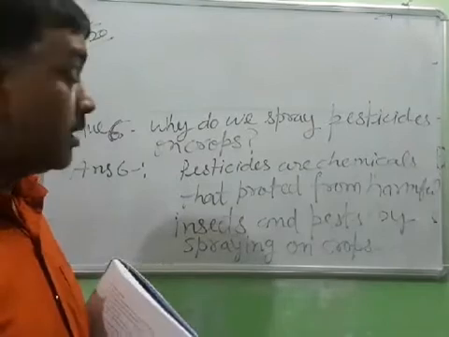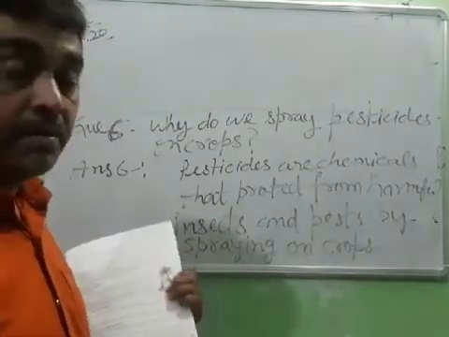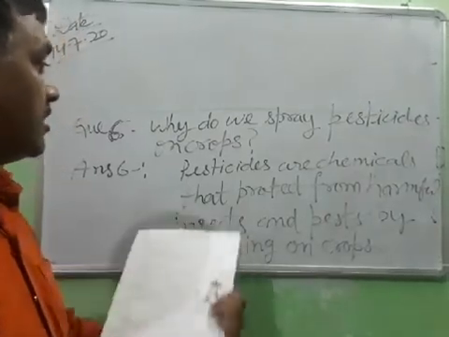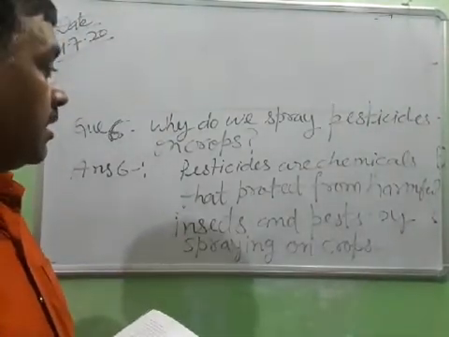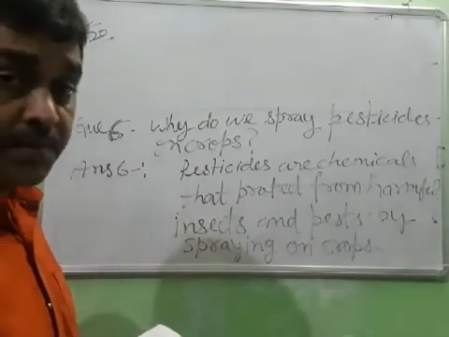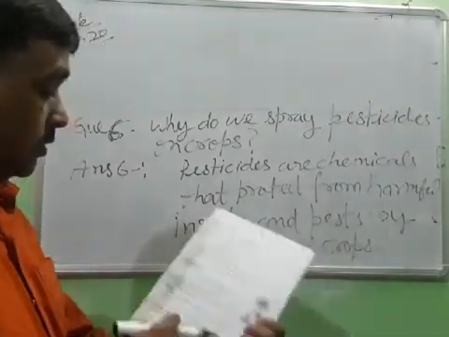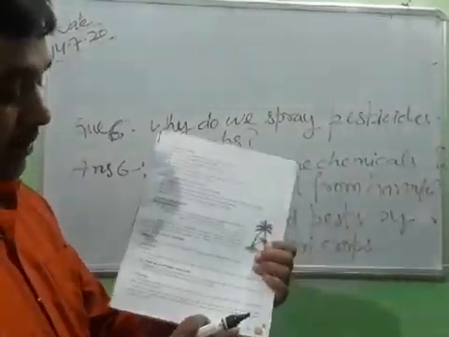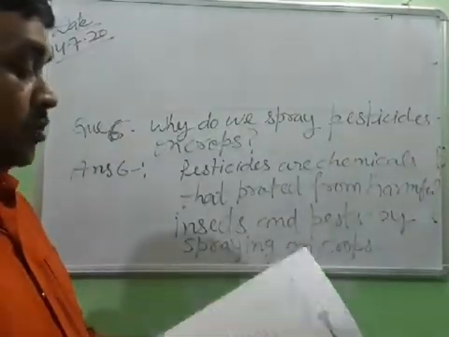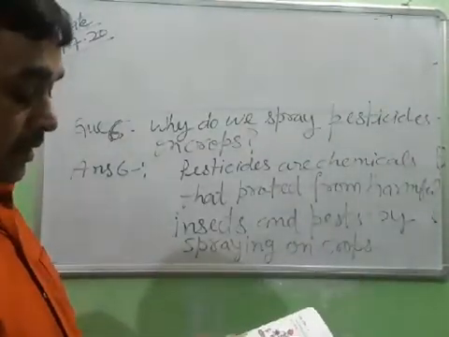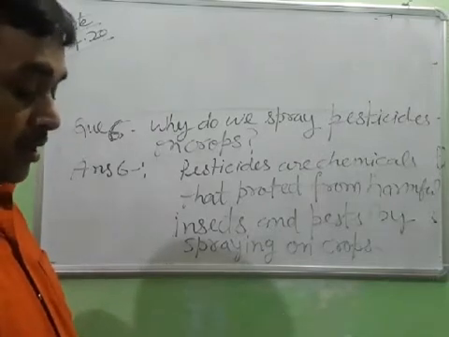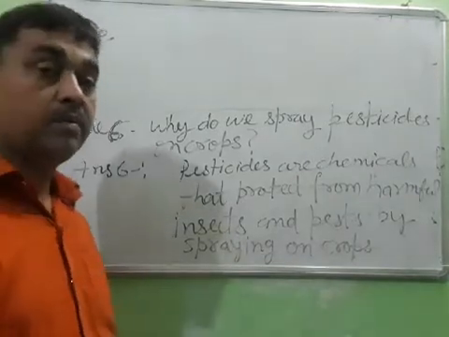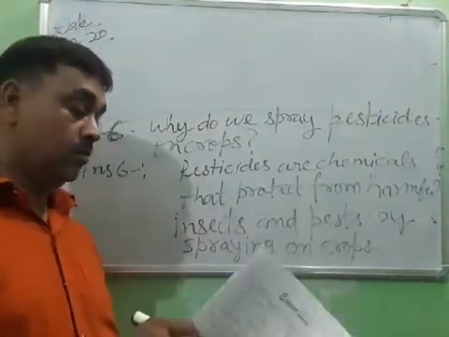First of all, these are man-made in the industries or in the factories that protect from harmful insects and pests by spraying on crops. So all these questions are given on page number 15. You can also find all the answers in your book also. But it is not possible to give the tick on your book.